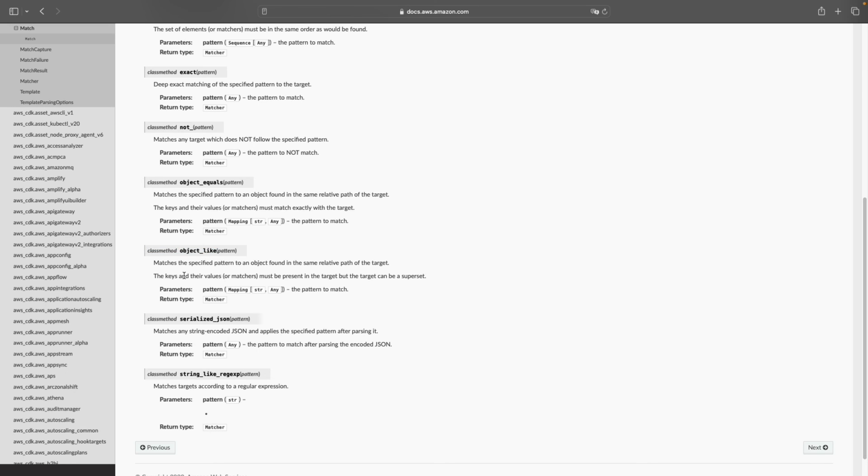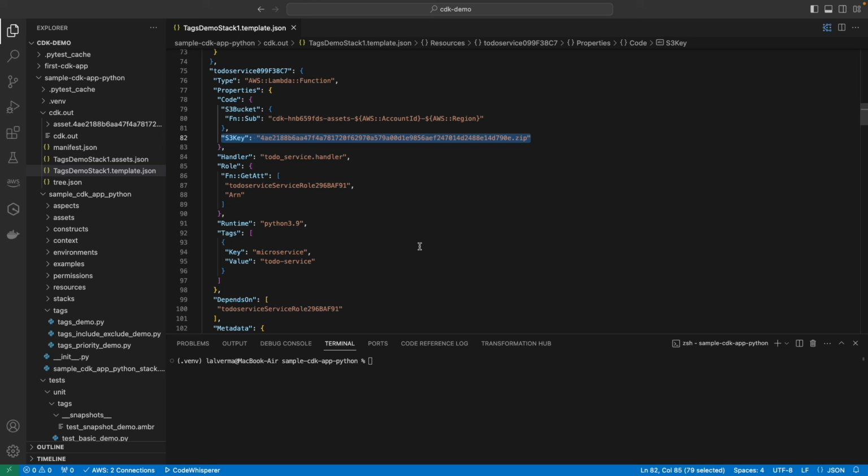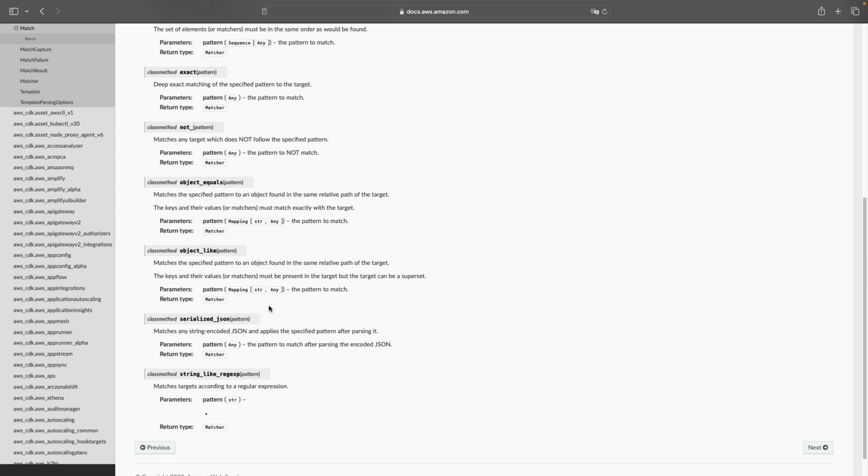It says, for this method, the keys and their values must be present in the target, but the target can be a superset. And what does it mean? If you look into the rendered CloudFormation template, let's say we are talking about the AWS Lambda function resource, and it has the code property which we want to assert. The code property has an object as the value. Within this, there are multiple keys available with multiple values. Even if you provide a subset of this object, let's say one key and one value, the match is going to be successful for you. This is the default matching behavior.